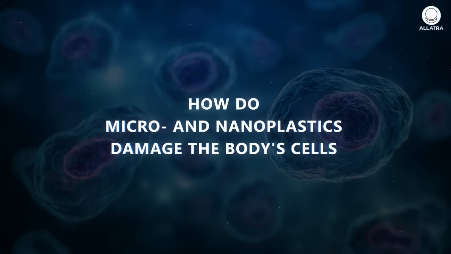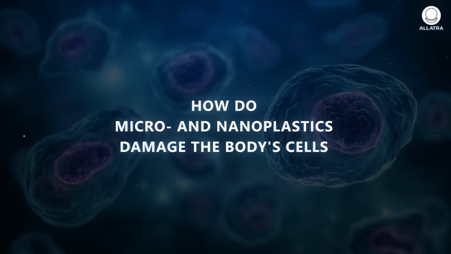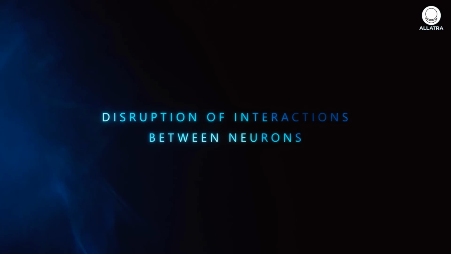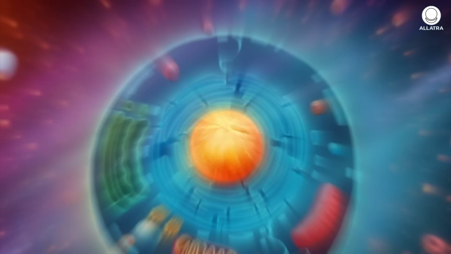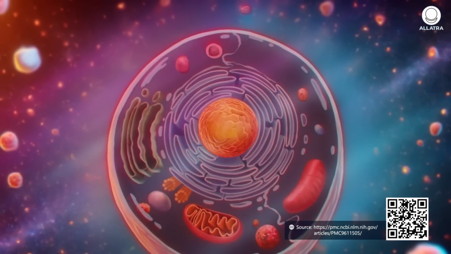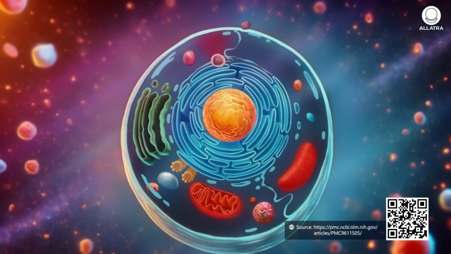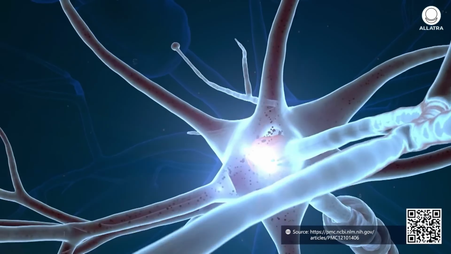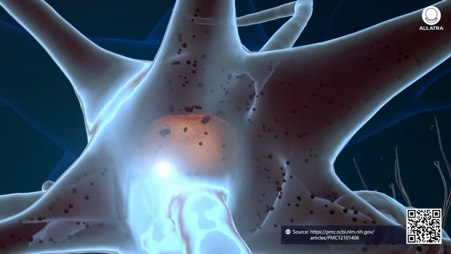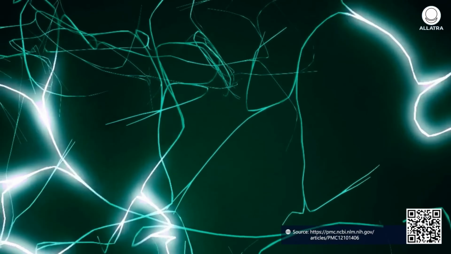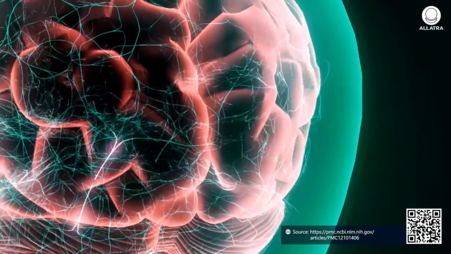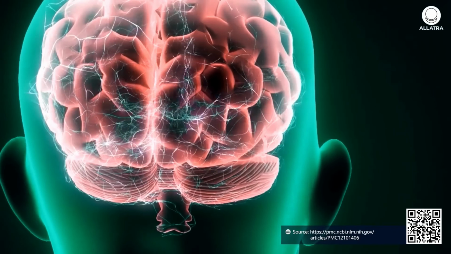How do micro and nanoplastics damage the body's cells? Disruption of interactions between neurons. Electrostatic charge and extremely small size allow nanoplastic particles to penetrate inside human cells. The impact of nanoplastics on cell function can be clearly traced in neurons, cells of the nervous system, as their function is directly linked to the generation and transmission of electrical signals.